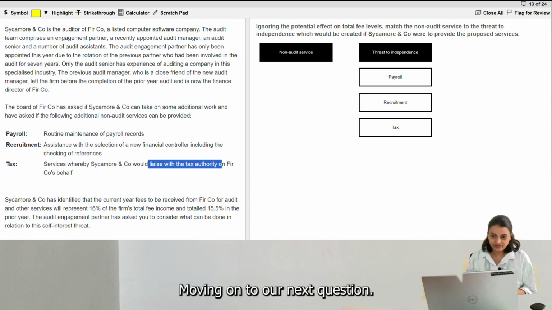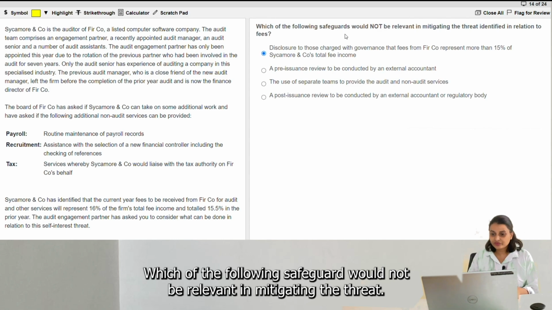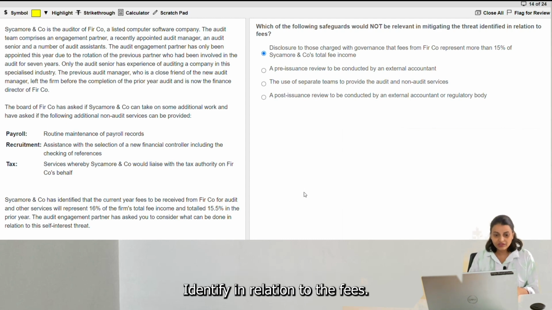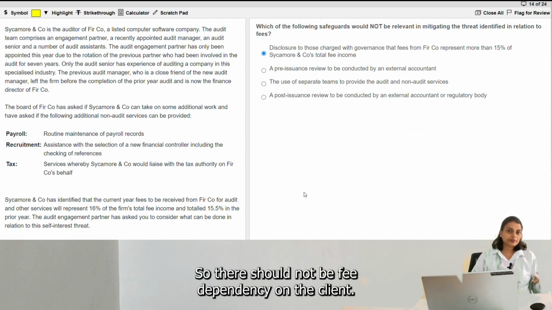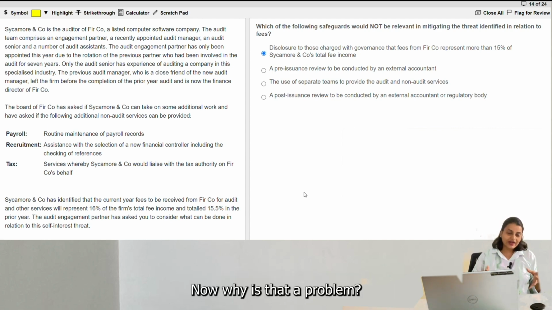Moving on to our next question. Which of the following safeguards would not be relevant in mitigating the threat identified in relation to the fees? Now, what is the problem with the fees? There should not be fee dependency on the client. Now, why is that a problem? Can you think of that first?